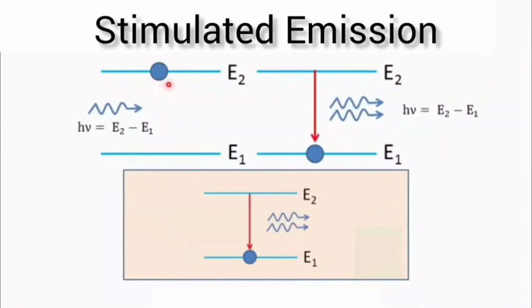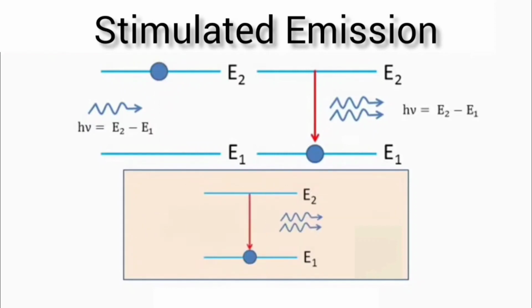Let us consider an atom in the excited level. We have seen that an atom absorbs a photon of energy E2 minus E1 and goes from E1 to E2. If a photon can stimulate an atom to move from the ground state to the excited state, it should be able to stimulate the atom to move from the excited state E2 to the ground state E1 as well.